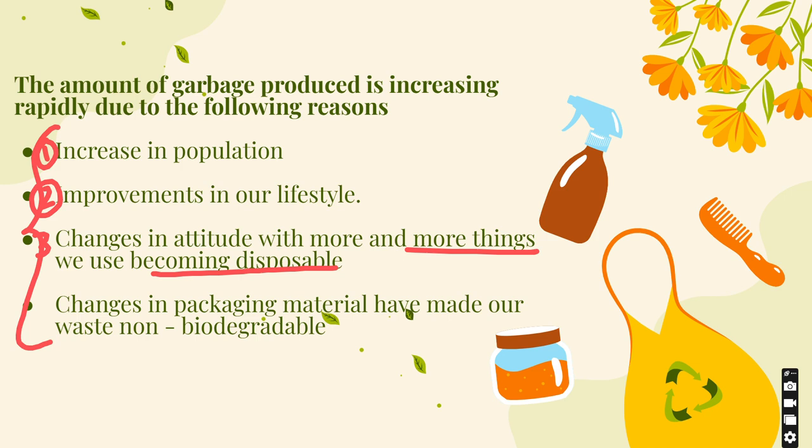Fourth, changes in packaging material have made our waste non biodegradable. You must have always noticed when we buy a product, it is wrapped in many layers. And majorly, these layers are made of single use plastic. Now, these plastic cannot be decomposed. Therefore, they go under the non biodegradable category, and it increases the garbage we produce. So, remember these 4 points.